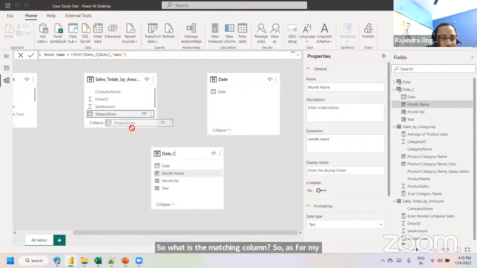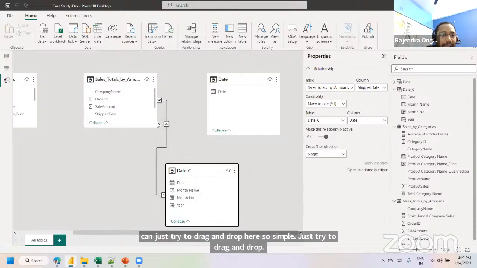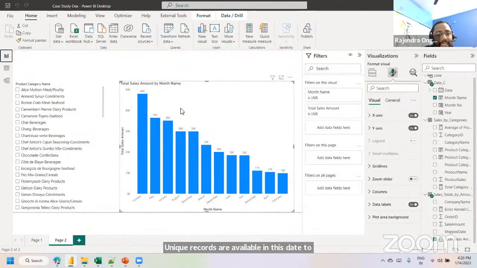I can just try to drag and drop here. So simple, just drag and drop. We are trying to create a relationship, like a primary key, foreign key kind of relationship. So one stands for unique, star stands for many. So maybe the repeated records are available here, and unique records are available in this date table. Sorry. If you navigate to the report view, we can see the right statistics.